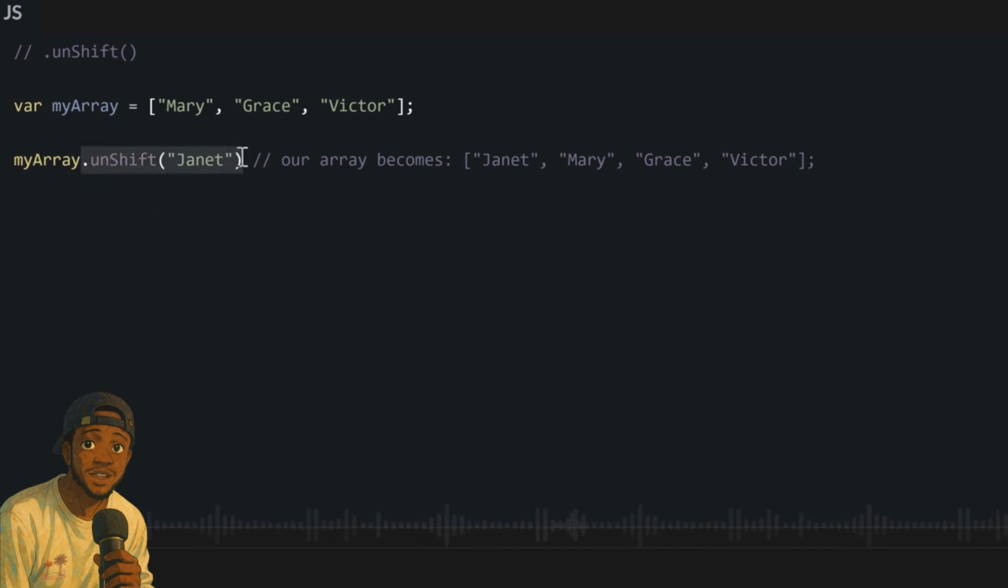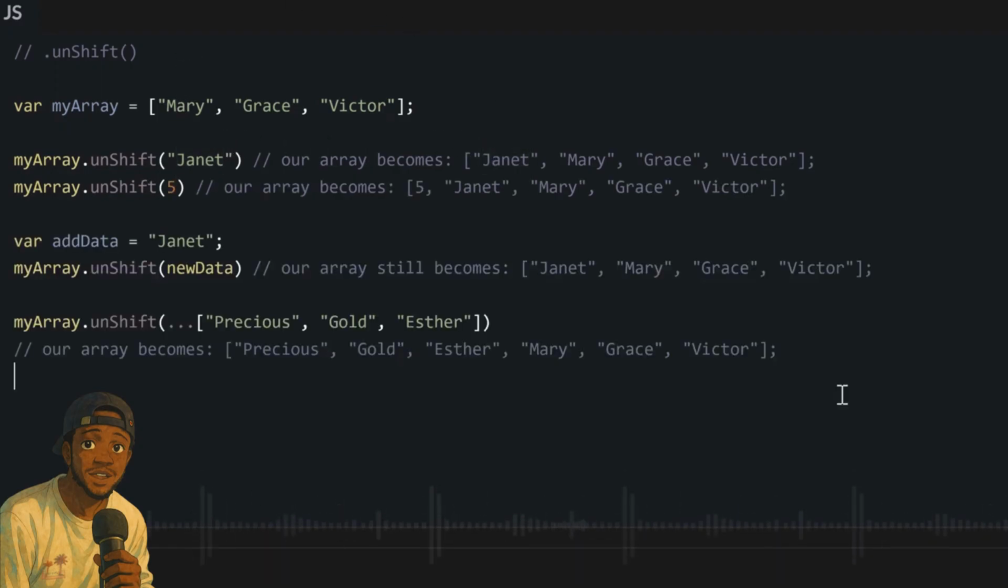We write the name of the array we want to modify. Then we add this method, dot shift. Inside the brackets of dot shift, we add the data we want to add to the beginning of our array. And just like with dot push, we can add one single data, or a single array, or push all the data inside our array using the spread dot dot dot notation.